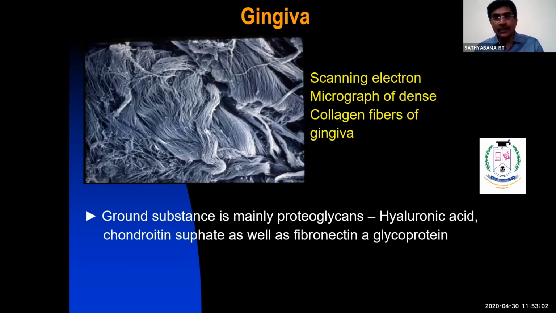Birbeck granules. Layers of parakeratinized stratified squamous epithelium. Layers of orthokeratinized stratified squamous epithelium. Layers of non-keratinized stratified squamous epithelium. Layers means different cells. And difference between basal lamina and basement membrane. So I gave